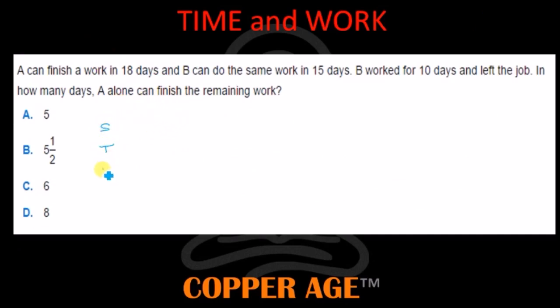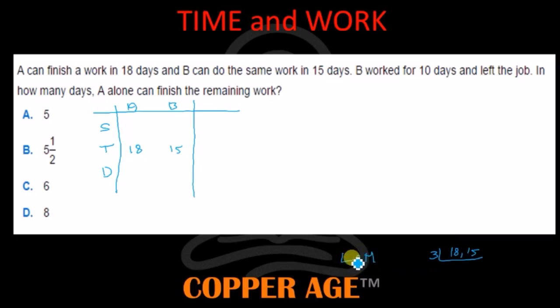So, as usual, I'll write STD: speed, time, distance. A can finish a work in 18 days. B can finish the same work in 15 days. Then I'm supposed to take the LCM. So LCM of 18 and 15, I'll start with the small number. During the module class, I'll even explain how to take the LCM. As this is a demo, I'm assuming you know how to do the LCM. 3 6s are 18, 3 5s are 15, 6 5s are 30, 3 30s are 90. So the common distance is 90.